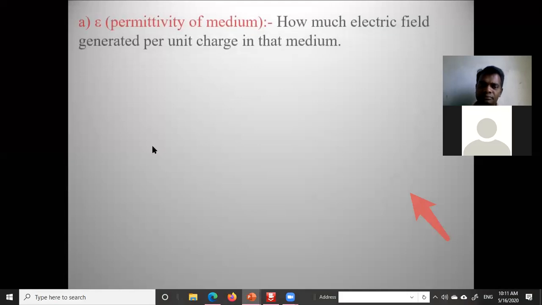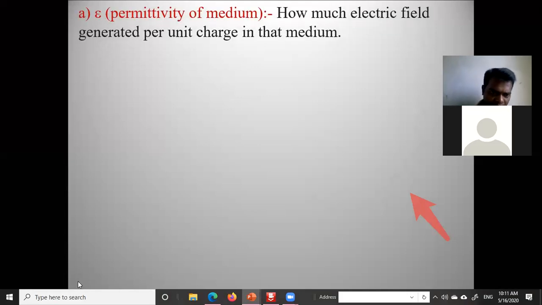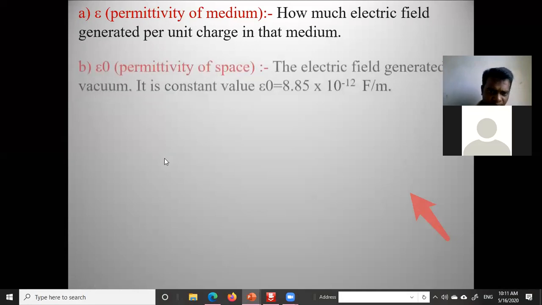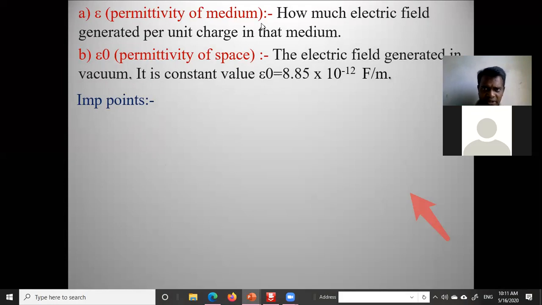Permittivity of the free space is indicated with epsilon naught.